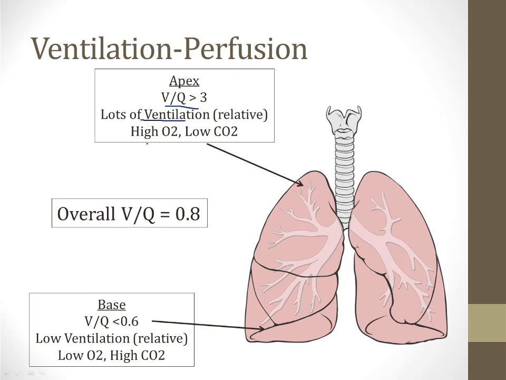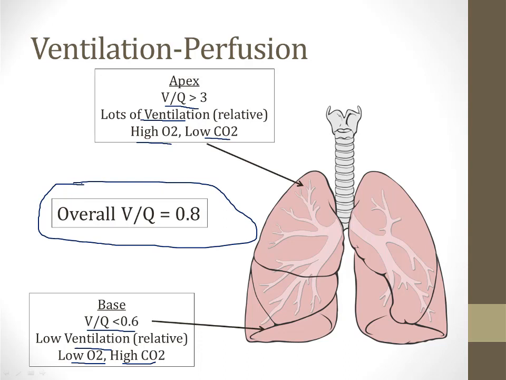This means there's going to be a relatively high oxygen content at the top of the lungs and a low CO2 level. At the base of the lungs, the VQ ratio is less than 6. That's because there's low ventilation relative to perfusion, so you can see a lower oxygen level here and a higher CO2 level here. Overall, however, as I said before, the VQ ratio for the lungs is 0.8.